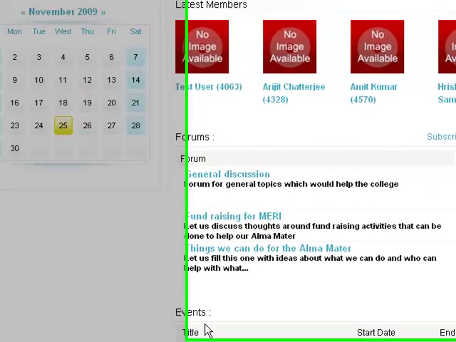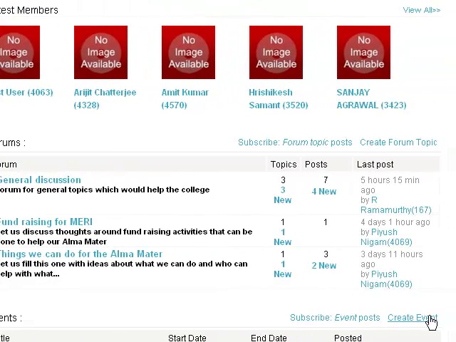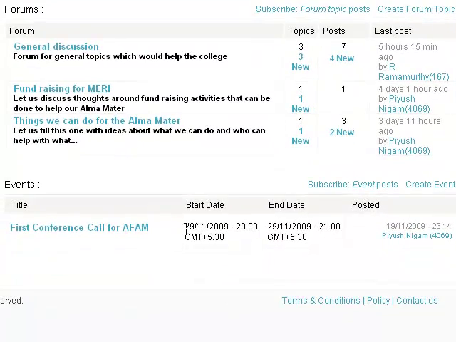Now here as a member, I have the option to create an event, and we'll probably go through that in the advanced tutorial. Right now, let us just look at it as a group member who is doing things which the group seems to be doing, finding out what this group is doing. So what I would like to see is, what is this event that these guys have scheduled?